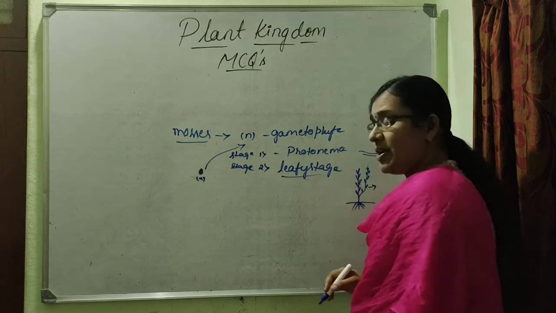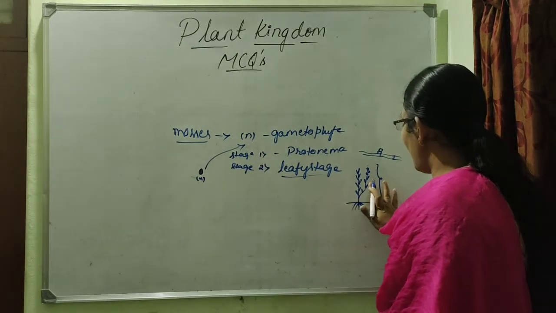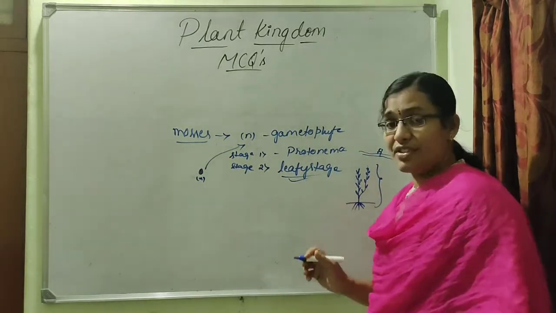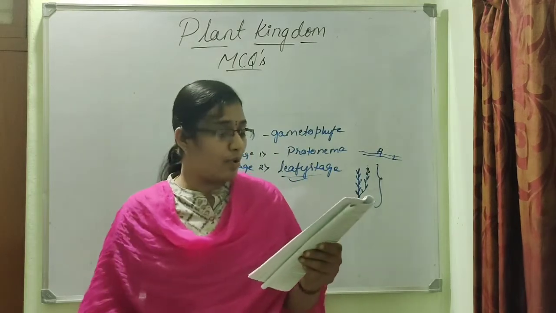So leaf-like structures are present. So this is the structure of gametophyte. That is the leafy stage of gametophyte in case of mosses.